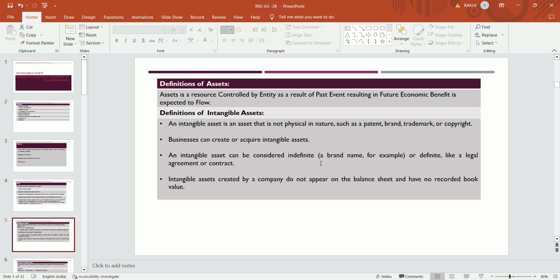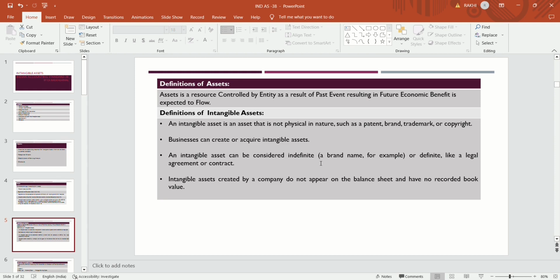Before going into the definition of intangible asset, we had discussed the definition of asset. Now, the definition of intangible asset. What does it say? An intangible asset is an asset that is not physical in nature. As we know, we cannot touch an intangible asset; there is no physical existence of it.